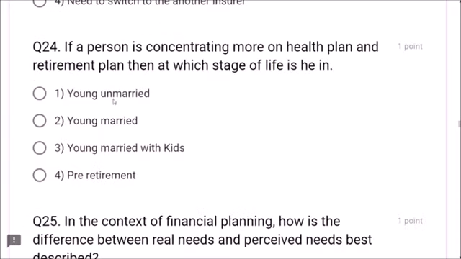Next, question number 24. If a person is concentrating more on health plan and retirement plan, then at which stage of life is he in? Young married, young unmarried, young married with kids? No, pre-retirement stage. Dear friends, at the stage of pre-retirement age, one concentrates more on health plan and retirement plans. This is the correct answer, friends.